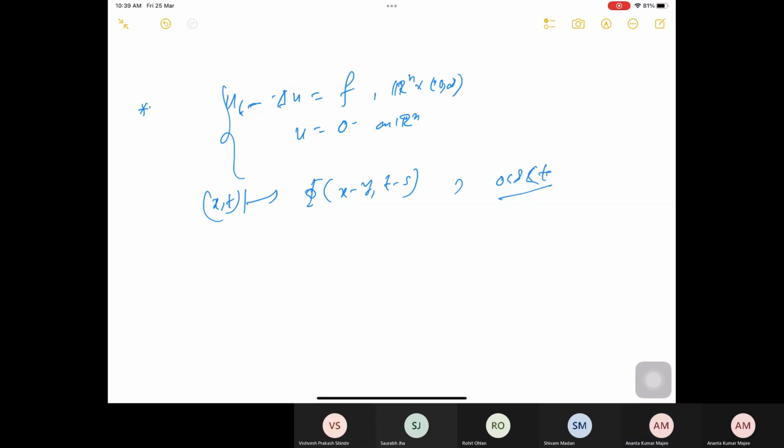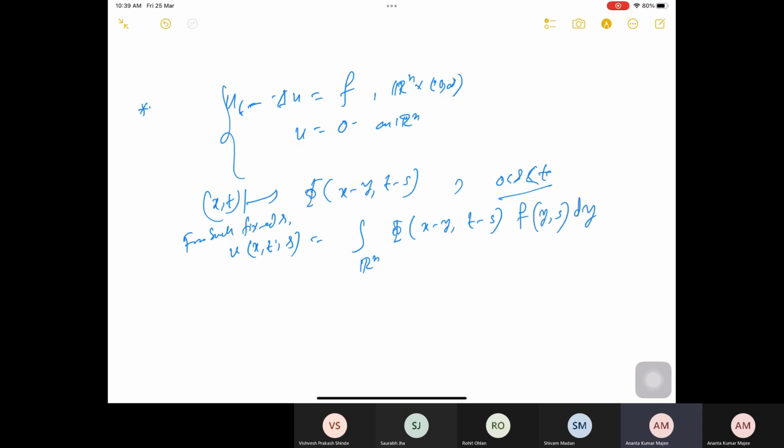So if I think of u of x,t and s, I am defining for such fixed s, the integral over R^n of phi of x minus y, t minus s times f of y and s dy.